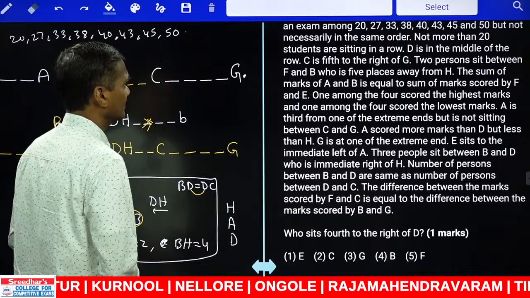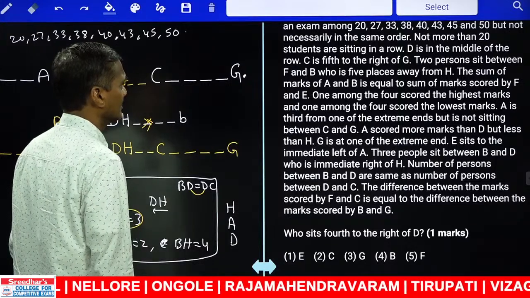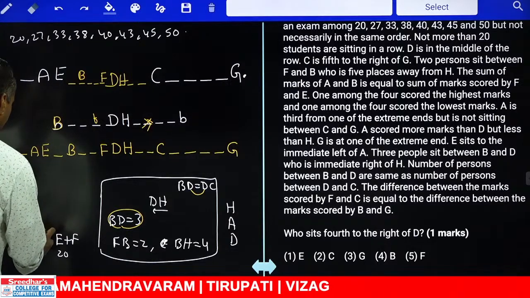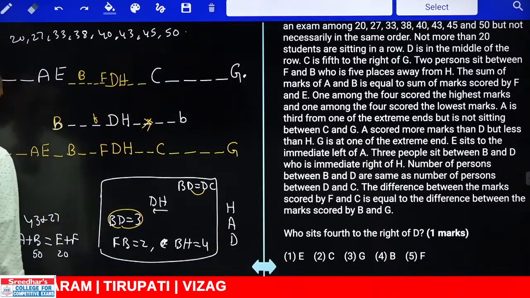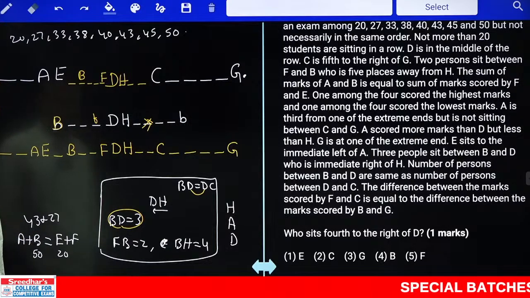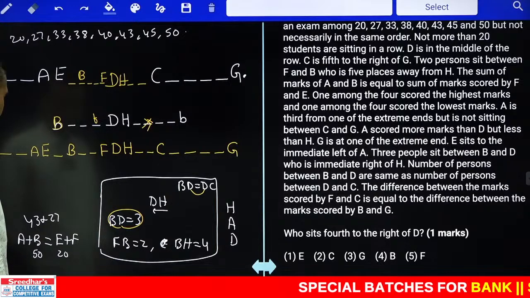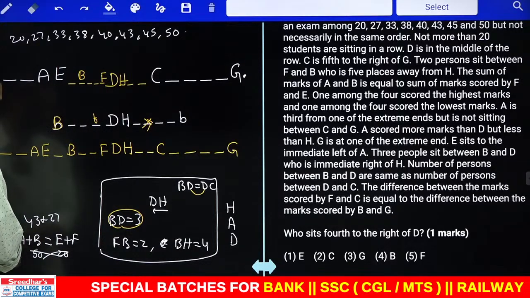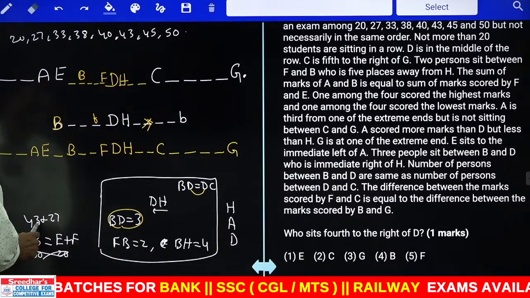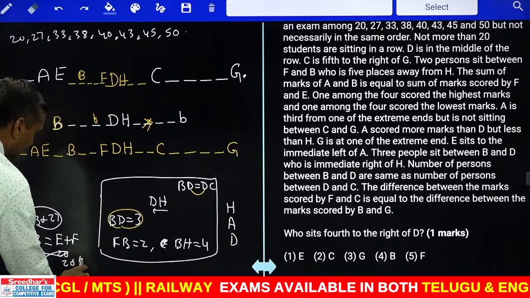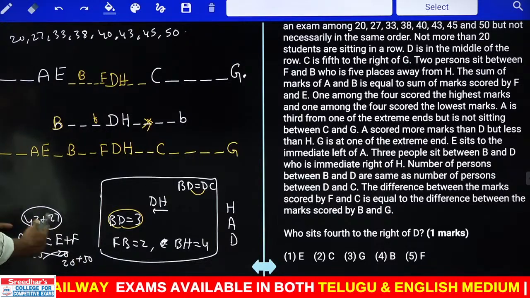And 33, 20, 27 and 43 plus 27. What is 43 plus 27? 43 plus 27 is again 70. So among these 4 persons A, B, E and F, one pair is 43 and 27, and the next pair E and F is 50 and 20. Clear? So one 70 must be on this side, and one 70 on the other side. So 43 plus 27 is one 70, and the other is 20 and 50, which is another 70. Clear? One is highest, one is lowest.